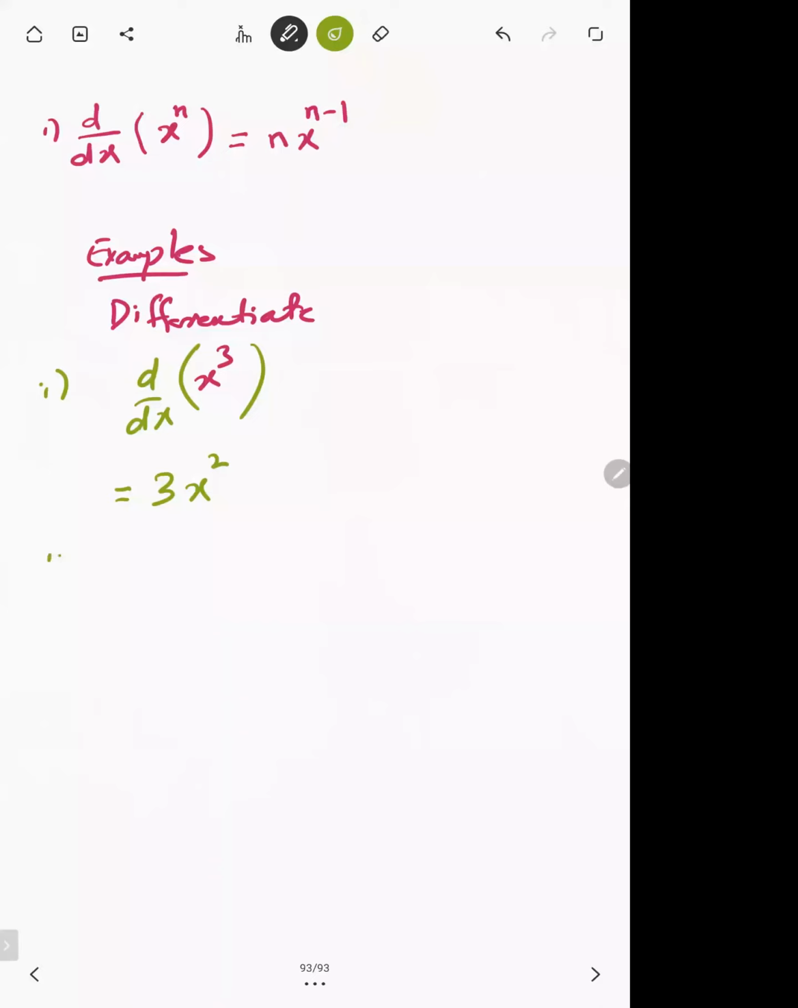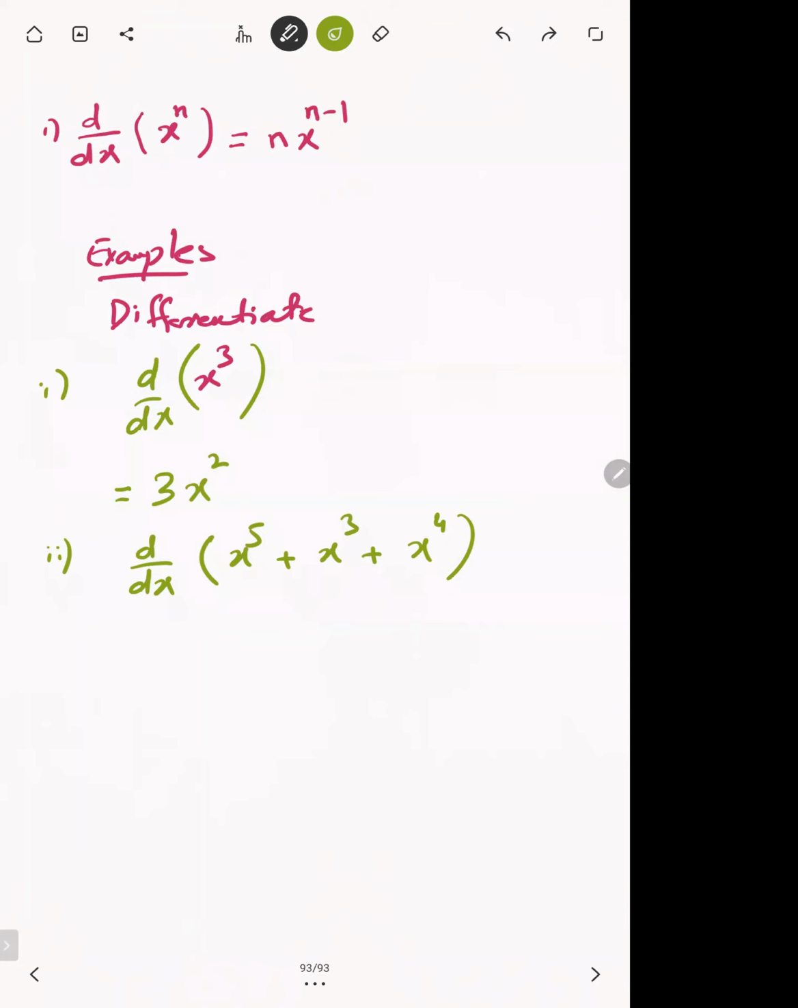Okay, now second part, see some more examples. If the question is that you have to differentiate x5 plus x3 plus x4. Now we have to differentiate x5, x cube, x4 separately because all are being added. So first we'll differentiate x5, then we'll differentiate x cube, then we'll differentiate x4.